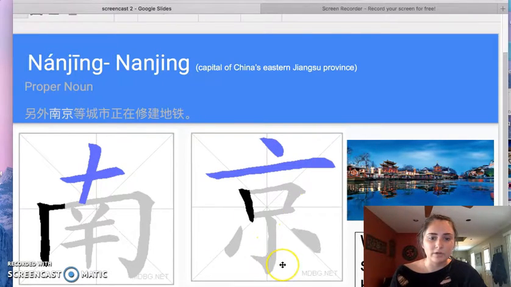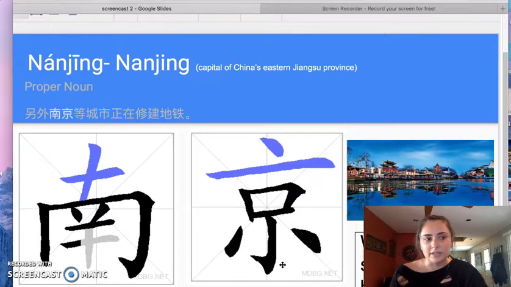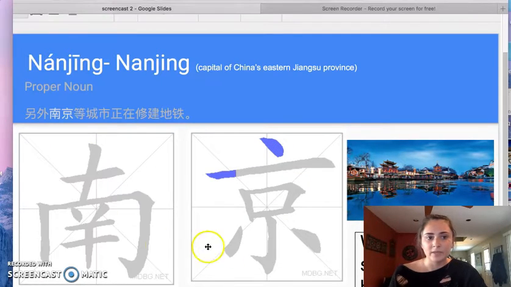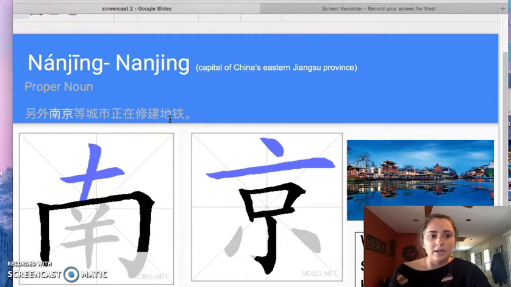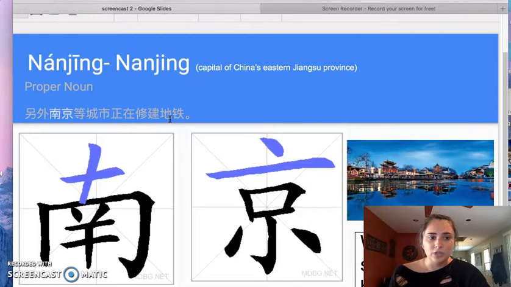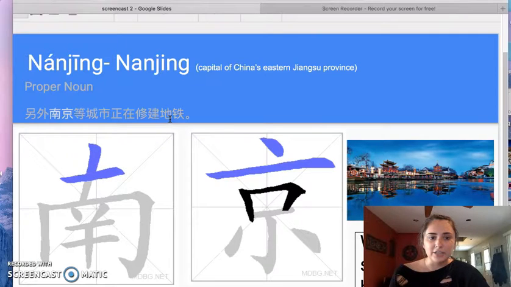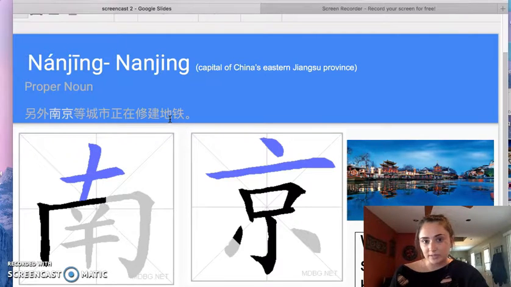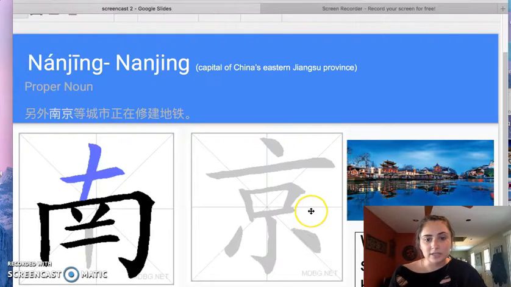And then the second part of the word means lid, and the radical is lid, but it means top, and you can think the lid is the top of like a thing. And then it being used in a sentence would be: Lingwai Nanjing deng chengshi zhengzai xiu ditie, which means in addition, Nanjing and other cities are building subway systems. And this first word has nine strokes, and this second word has eight strokes.